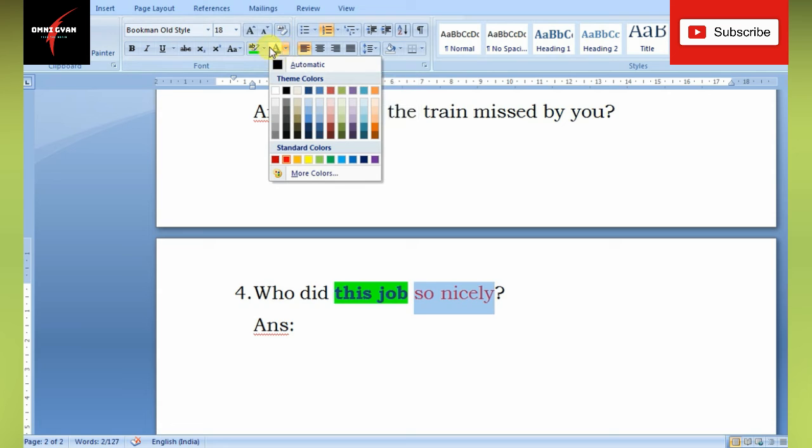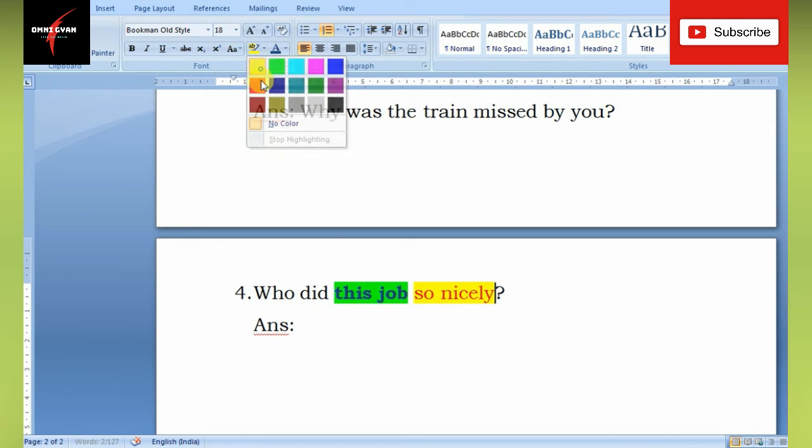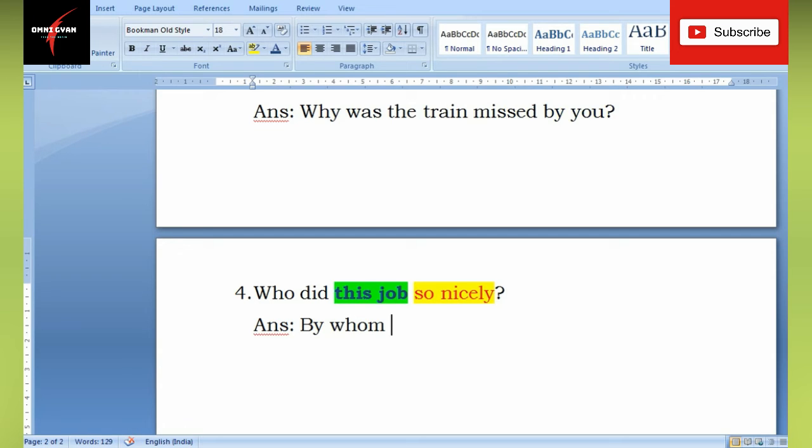So what we do is that because there is who, we begin with by whom, and we don't have a subject. So by whom and then was, because this job is one. So by whom was this job.